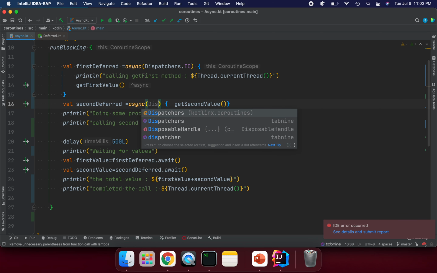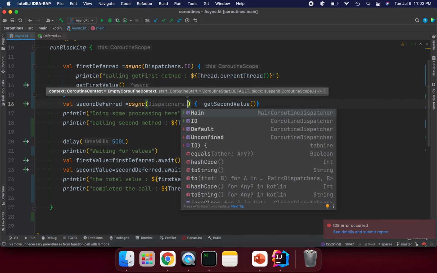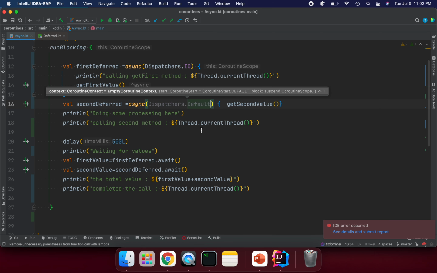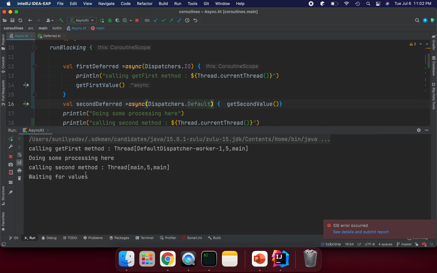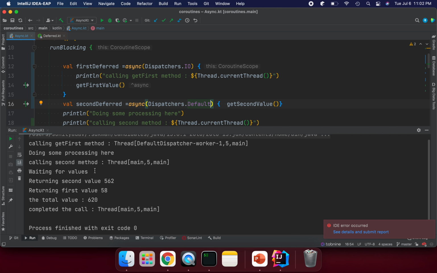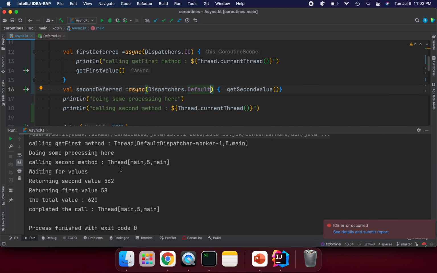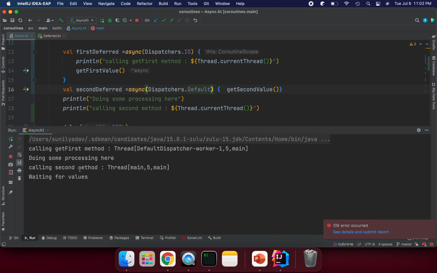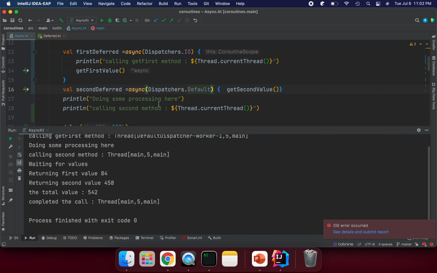I want to use Dispatchers dot Default for this call. So we can run it. We can see here calling the second value is using the main thread. Let me run. So this is still using the main thread.